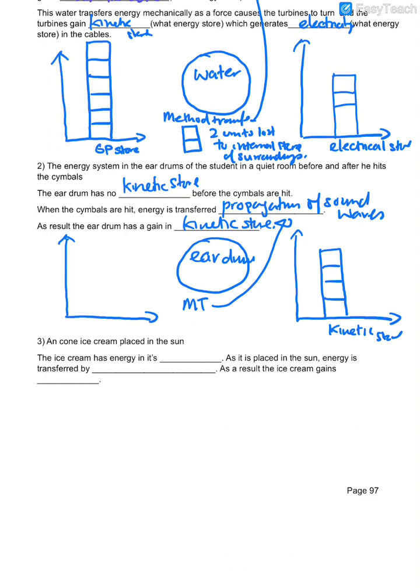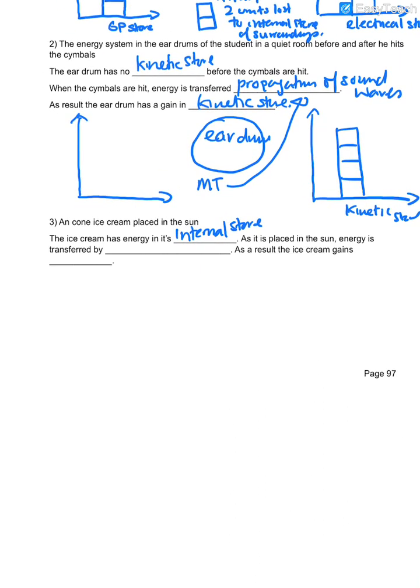Next, ice cream. Ice cream is what kind of energy? Heat. What do you call heat? Thermal. Okay, thermal store, otherwise known as internal store. Yeah, it's cold but it still has internal store.